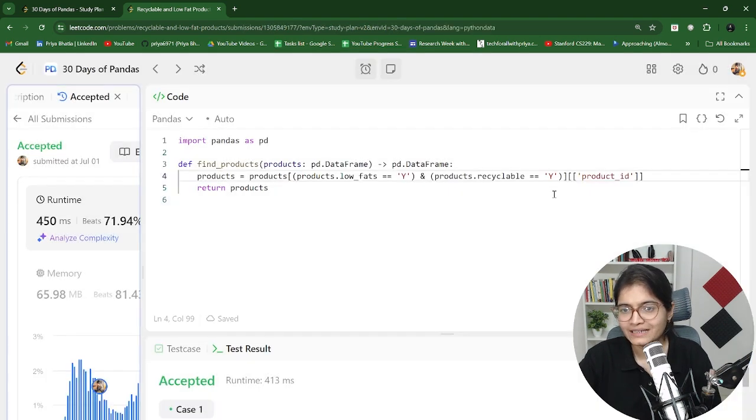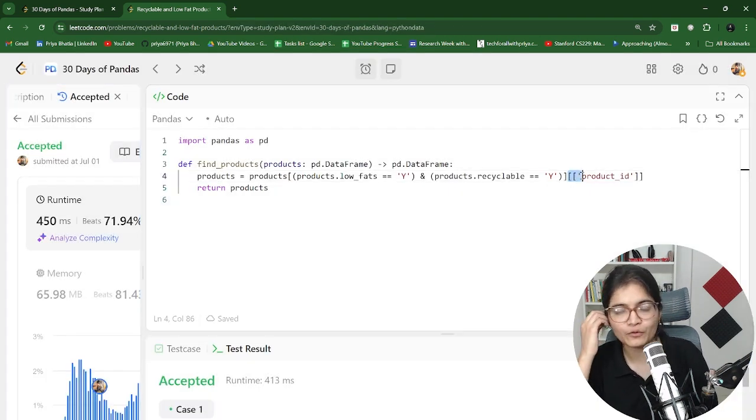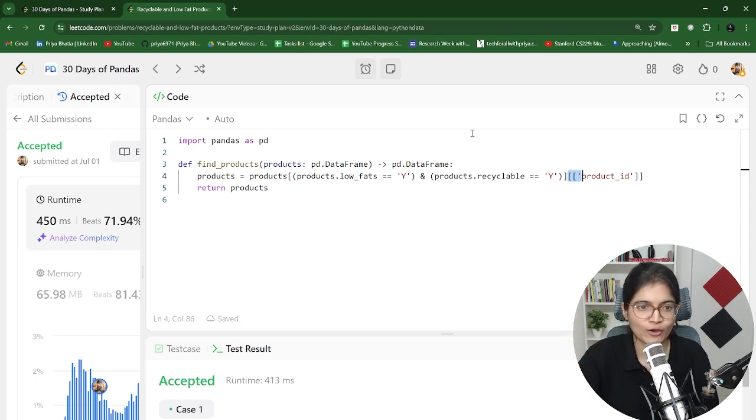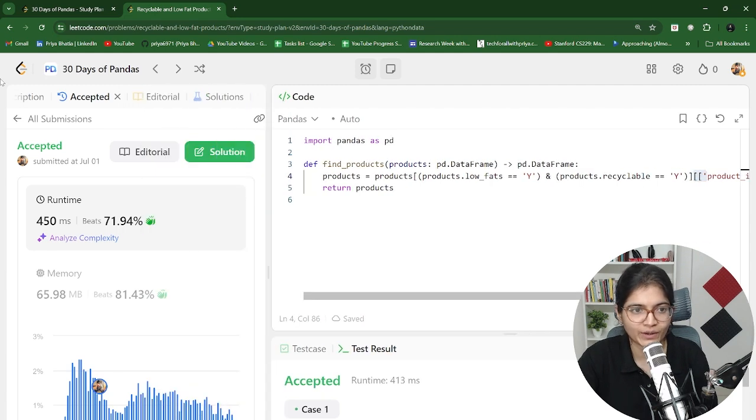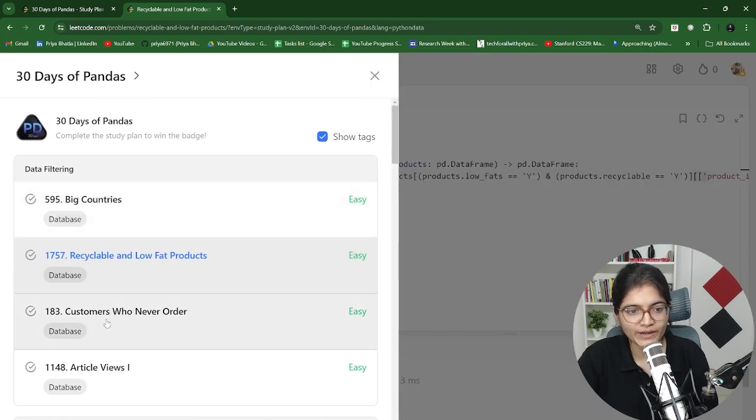I hope you all know how basically you will be able to check what kind of dimension your data holds. Just check the closing and the opening brackets, and that will clearly give you the information of your type of data, whether it's 1D, 2D, 3D, 4D, and so on. If it is a 1D, that is something which we call a series data structure in pandas. I hope it is pretty much clear to everyone, right? Let's move to the third question now.